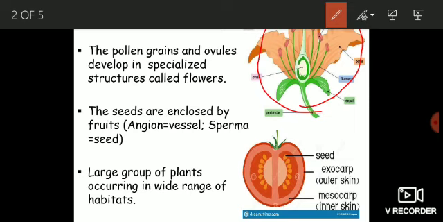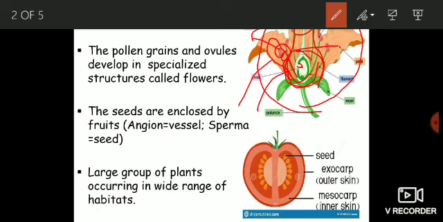The androecium is constituted of stamens. Stamen is actually the male reproductive organ. This stamen is constituted of filament and anther, and inside this anther the pollen grains are produced. And here, right in the middle of this flower, you have the carpel or pistil. This carpel or pistil is known as gynoecium, and it has three parts. It has stigma, which receives the pollen grains, it has style, and it has the ovary, and this ovary contains seeds or ovules.